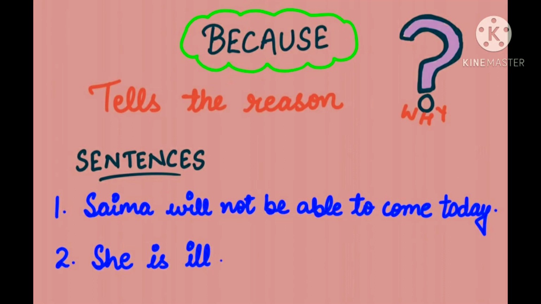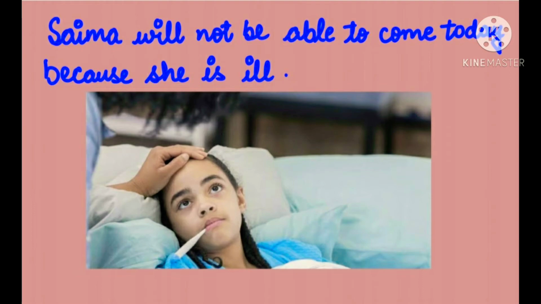Why will she not be able to come today? Now if we have to join these two sentences, how will we do that? Let's see. Saima will not be able to come today because she is ill. Because she is not well, that's why she'll not be able to come today.